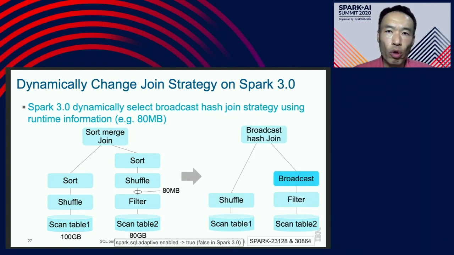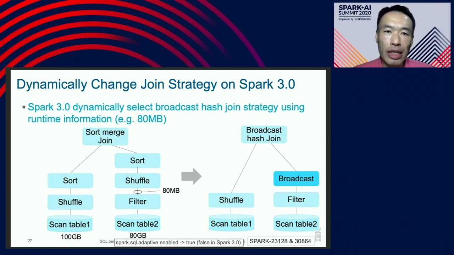Spark 3.0 automatically changes the join strategy based on runtime information such as the size of the filtered result. In this example, Spark 3.0 dynamically applies the optimization based on the runtime information, the size of the filtered result.